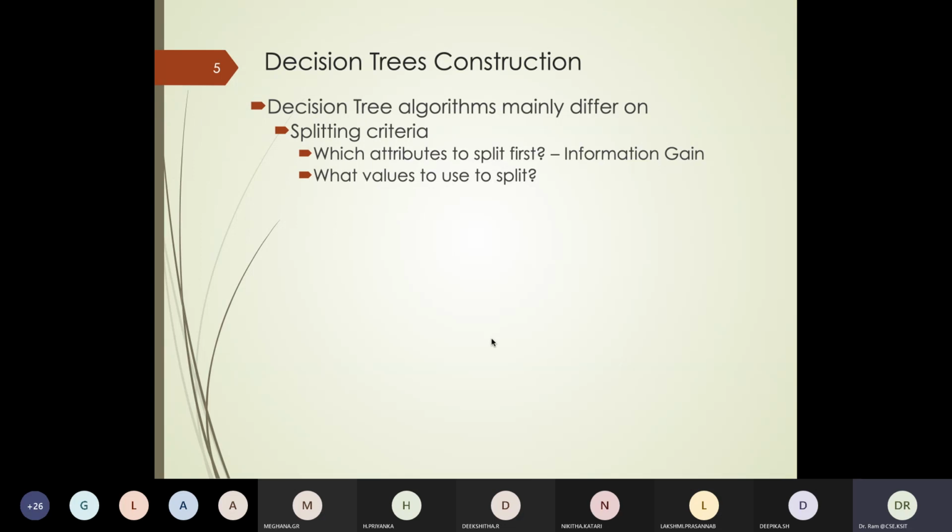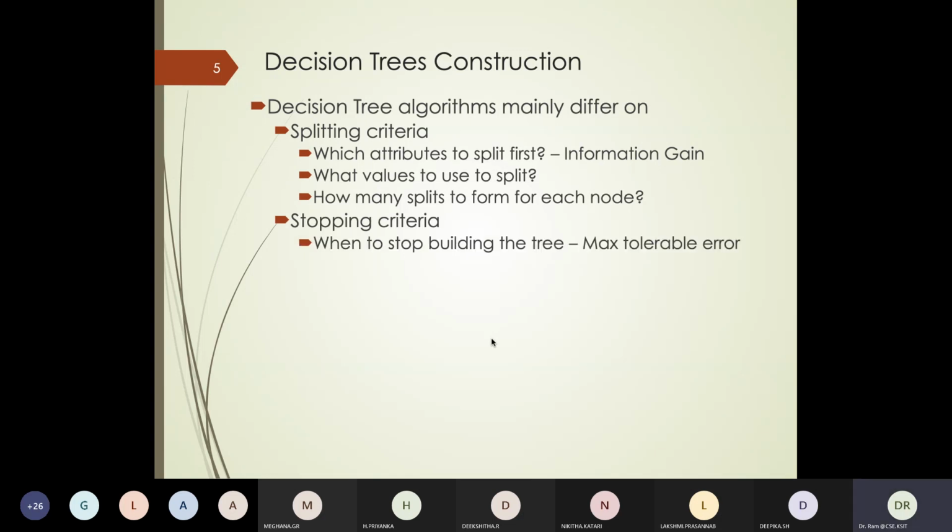If I look at multi-valued ones, do I combine them into two groups and then choose binary? Or do we do a multi-way branch or something of that kind? Having chosen a root node, how many splits, how many branches to follow? And when do you stop? Do you have to stop only when you reach a leaf node, or can you stop in the middle?